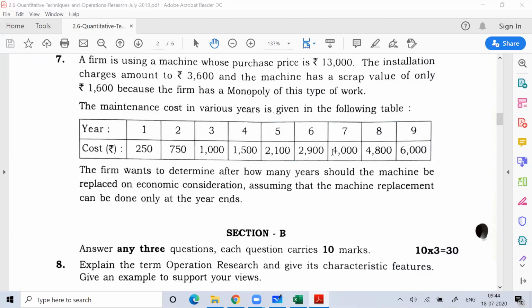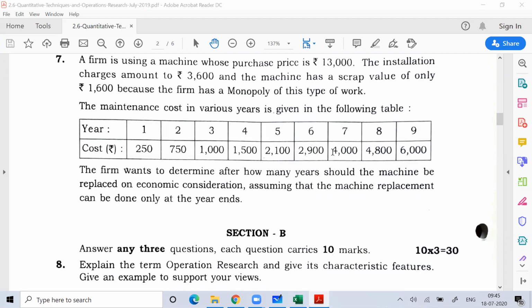So now the cost of the machine is 16,600 rupees. If I want to calculate depreciation, you remember in the replacement model numerical, we used to determine the total cost by adding the depreciation with the cumulative maintenance cost.